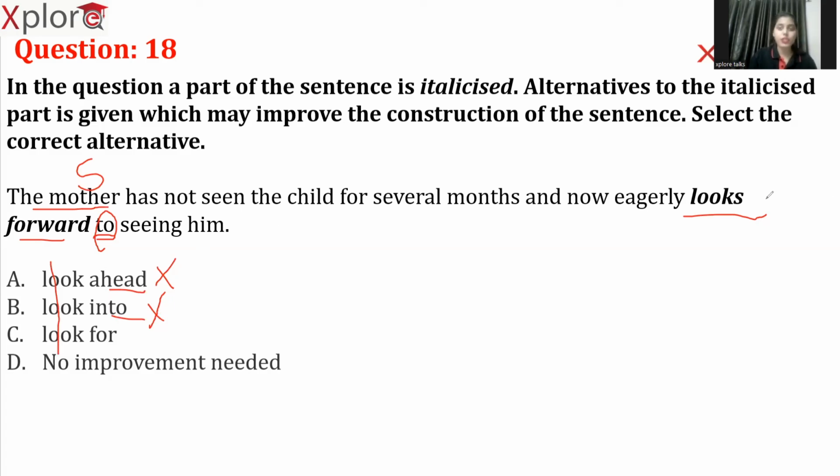And even though some options consist of "looks" in it, we cannot choose those answers. Why? Because we will not use "for" and "to" side by side. "Looks for seeing him," okay, it is fine. And "looks for to seeing him," we will not say it, right? So here the answer is no improvement needed.